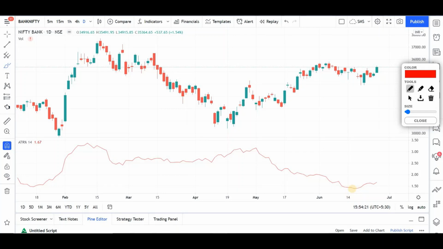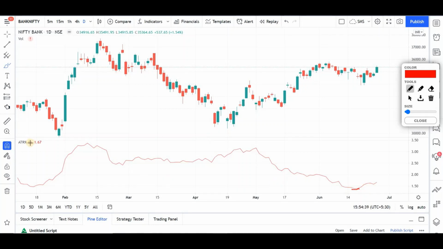So clearly the ATR range is at 1.5. So do keep a track. This is a very beautiful indicator. It is available in most of the trading platforms. ATR, it's called Average True Range. I use percentage to track the volatility.